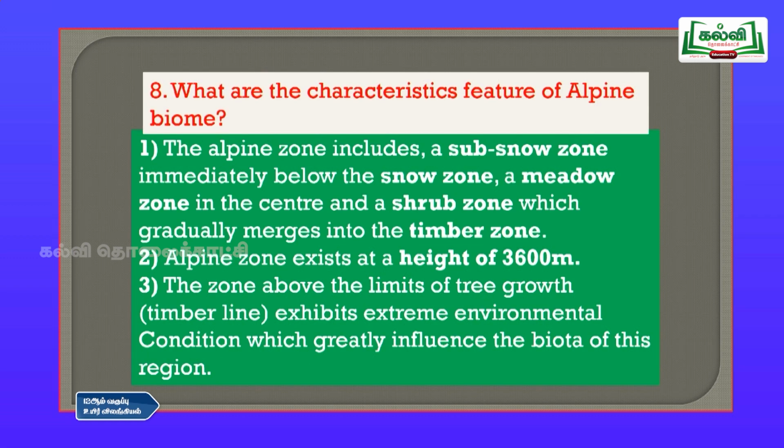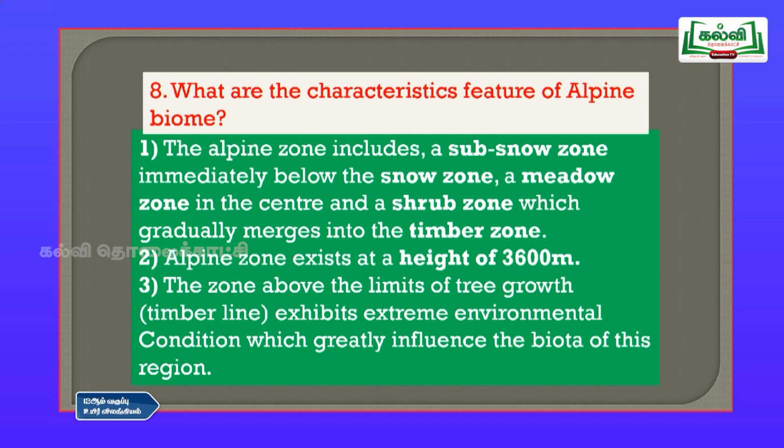Then eighth question, what are the characteristic features of alpine biomes? If you take the characteristics, first we have to see where the alpine zone is. The alpine zone includes a sub-snow zone immediately below the snow zone.